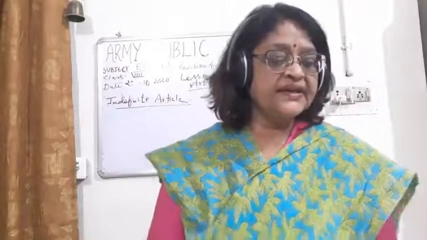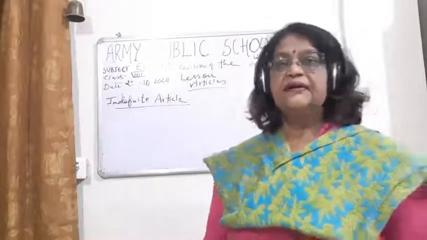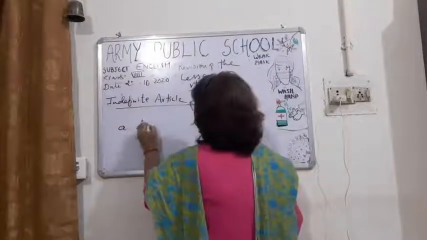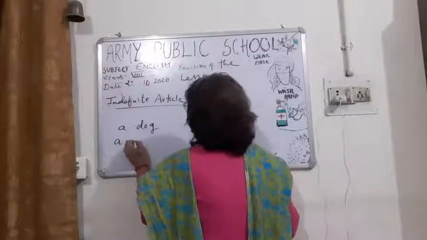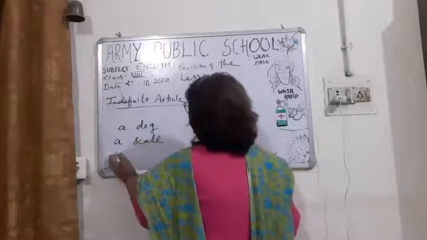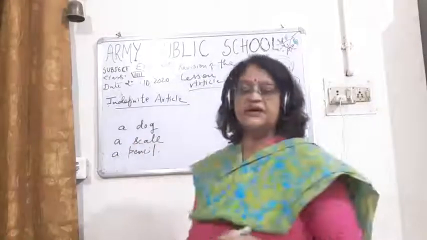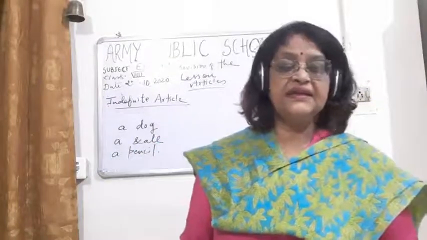Like a dog, a scale, a pencil. These are words starting with a consonant sound, and we use a with them.